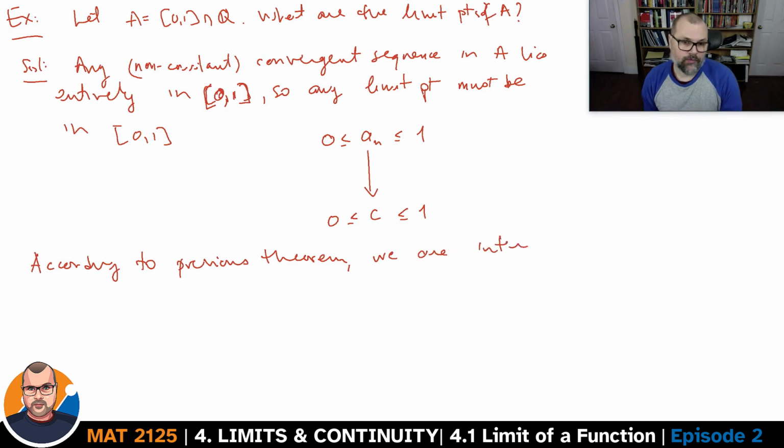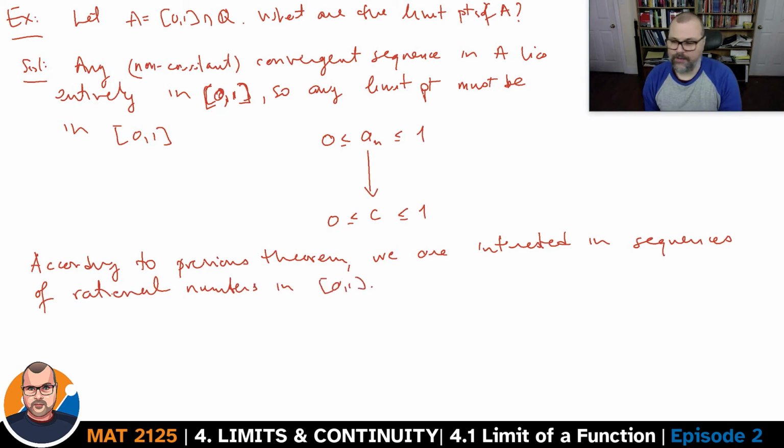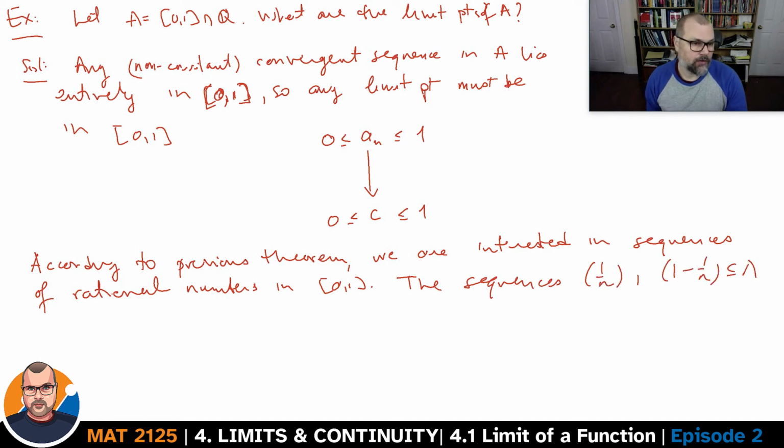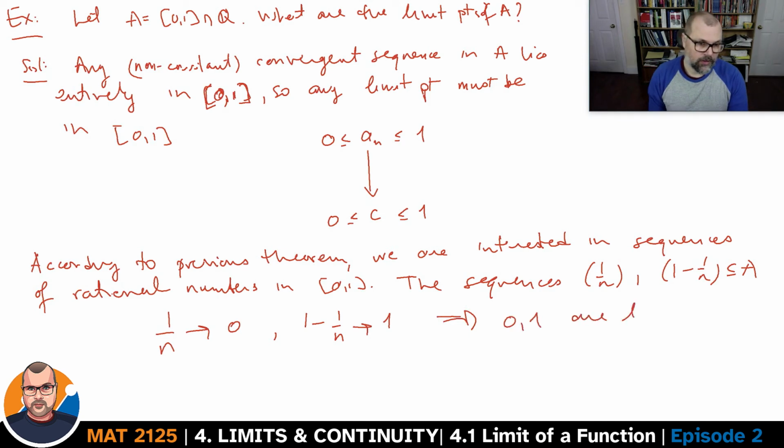we are interested in sequences of rational numbers in (0, 1). And these sequences, if they converge, their limits will be the limit points of the set A. Now we know that the sequences 1 over n and 1 minus 1 over n are in A. These are sequences of rational numbers that lie entirely within the interval (0, 1). We know that 1 over n converges to 0, that 1 minus 1 over n converges to 1, and we conclude here that 0 and 1 are limit points.